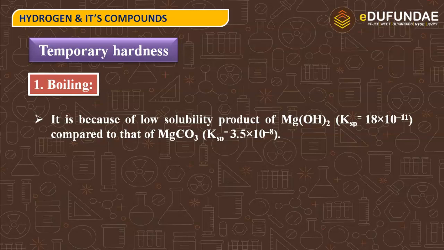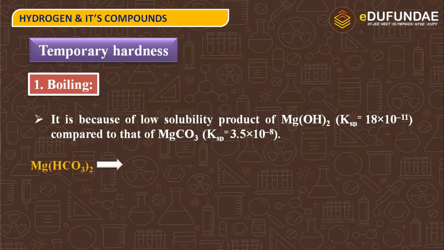When we heat magnesium bicarbonate, which is present in hard water, we need to remove the temporary hardness, so we will boil the hard water that has magnesium bicarbonate. Then what will happen? It will give magnesium hydroxide but not magnesium carbonate. Why so? Because the solubility of magnesium carbonate is more as compared to magnesium hydroxide.